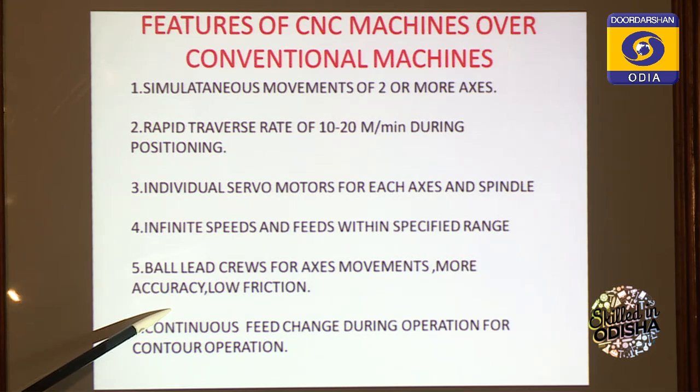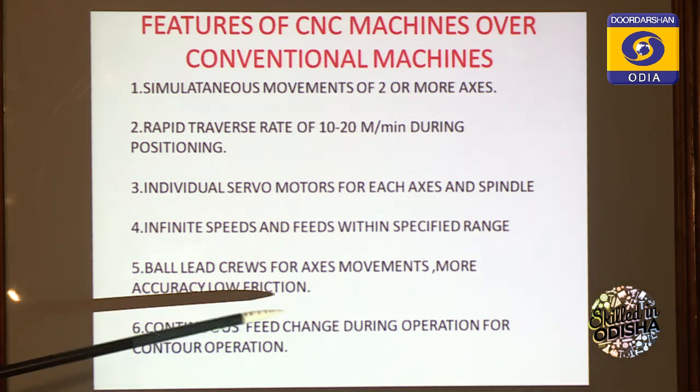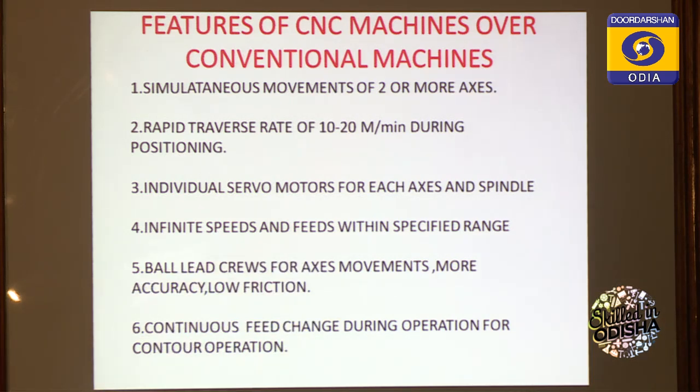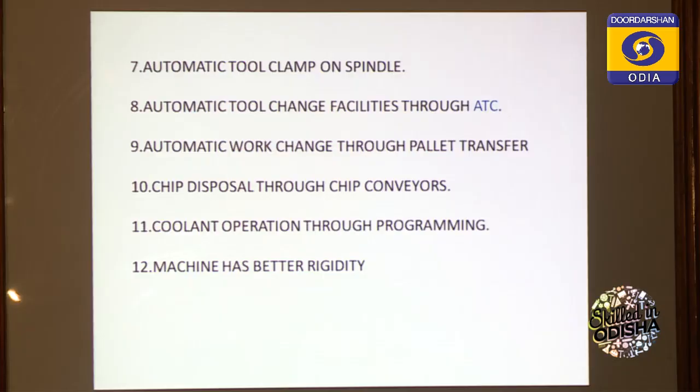Here the accuracy of CNC machines is very high, which is not possible in conventional machining. And there is continuous feed change during the operation for contour operations. That means any type of milling operation will be possible.